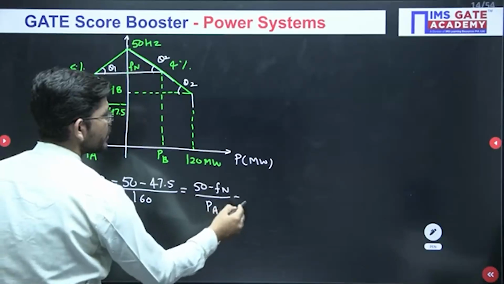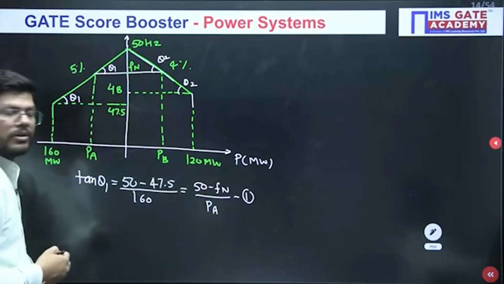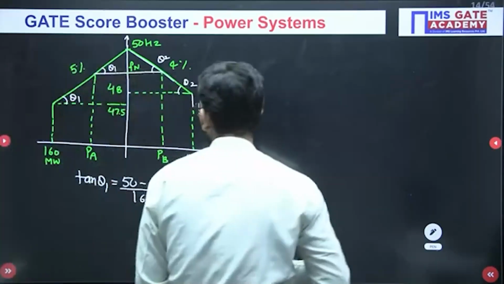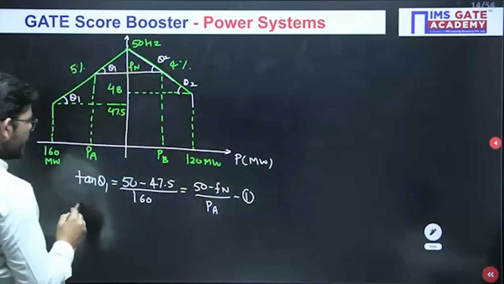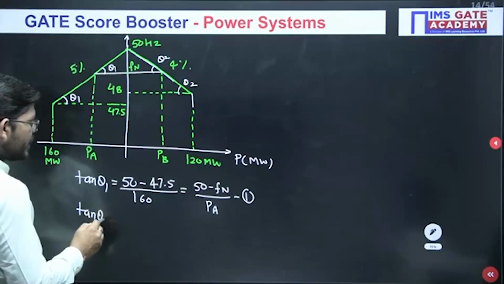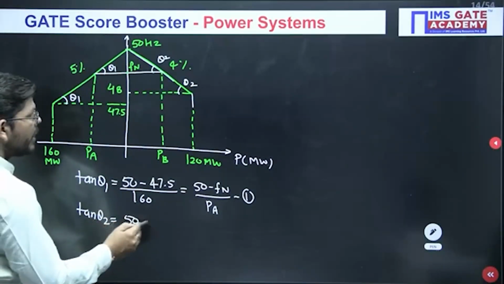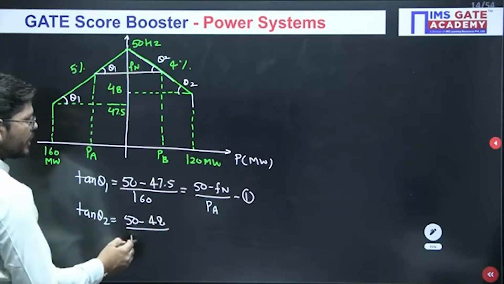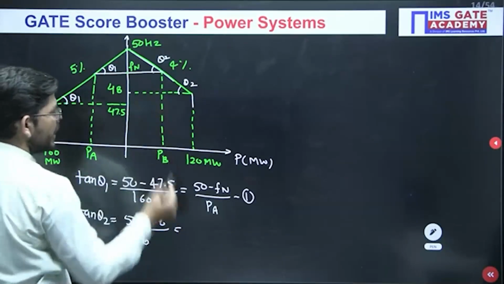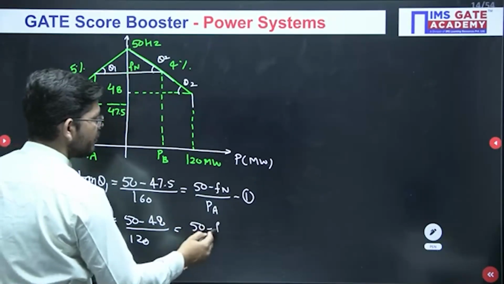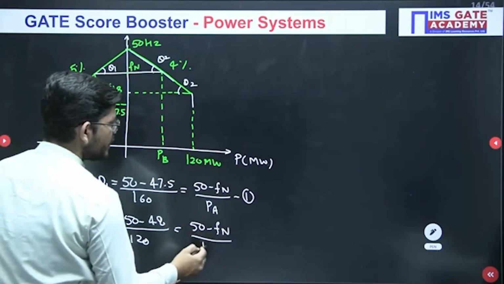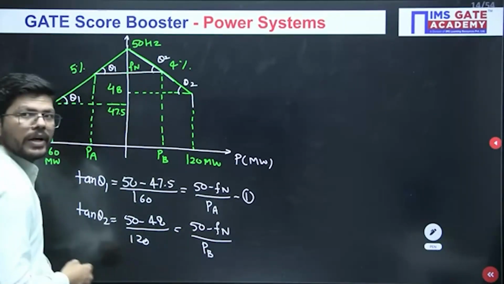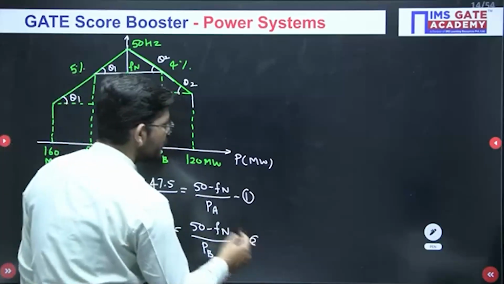Let me call this equation number 1. Similarly, calculating tan theta 2 from the bigger triangle, it will be 50 minus 48 divided by 120, and from the lower triangle, 50 minus Fn divided by PB. Let me call this equation number 2.